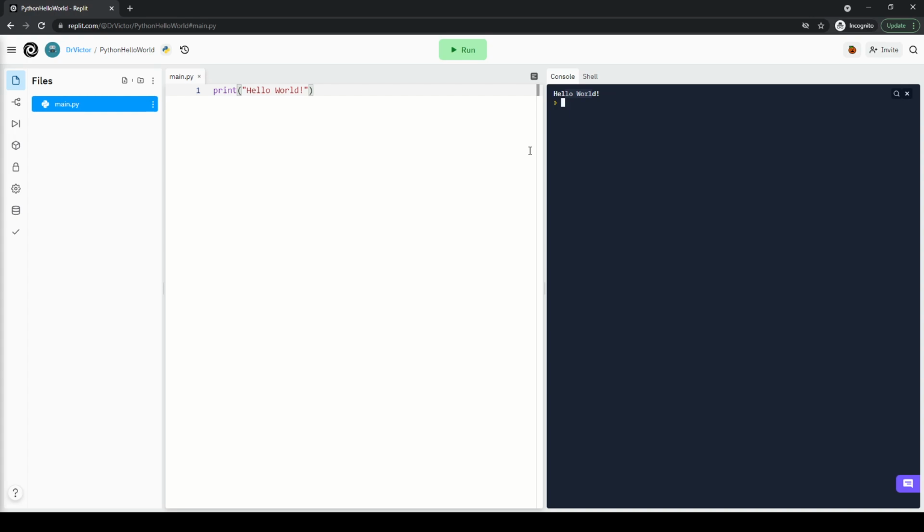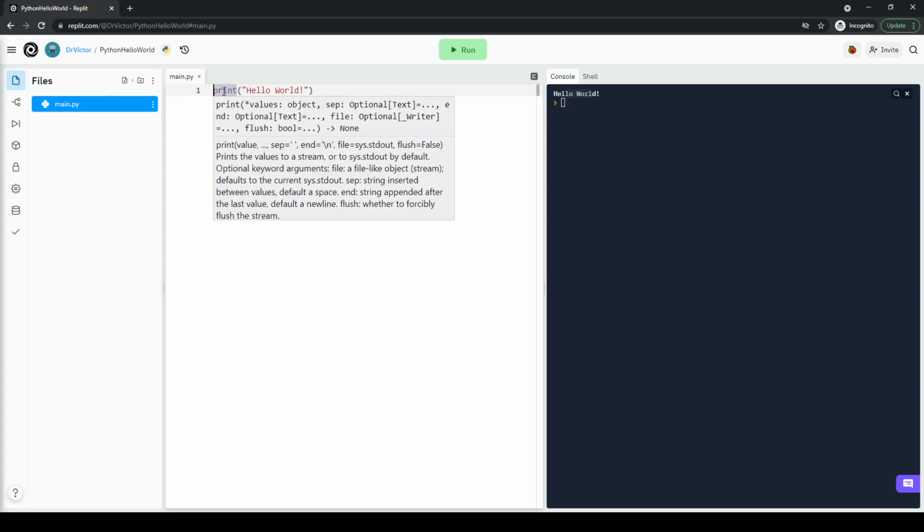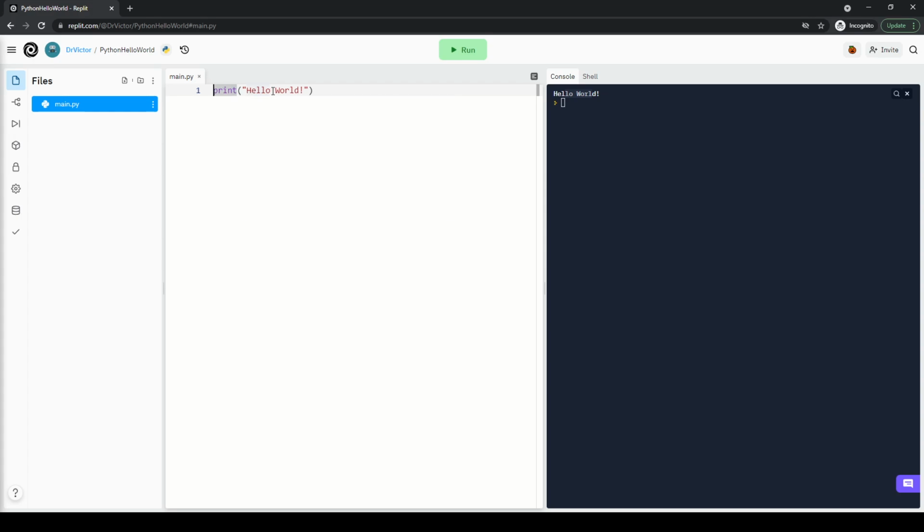First, you can see that I'm using a special function in Python called print. You can see that it's turned purple over here. And I put a pair of parentheses after it. Then, inside, I write a piece of information that this function uses to do its work. After that, when I run this program by clicking this button, this piece of information, hello world, is shown on the screen, on the console screen over here.